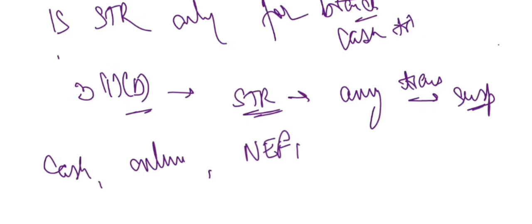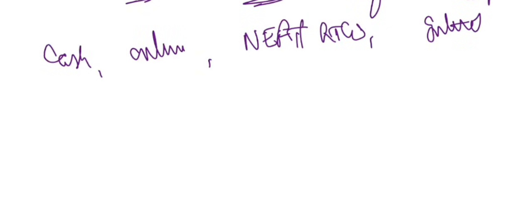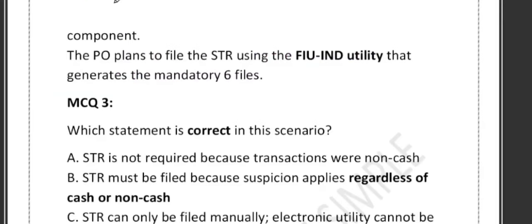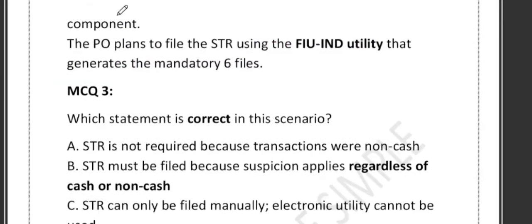So cash is irrelevant. In this case, even though the transfers are purely online, the pattern looks like layering. As you can see, they have mentioned that this particular pattern involves layering of accounts, which is one of the classic signs of money laundering. So STR must be filed. Which option do you think is correct? Yes, option B is correct.